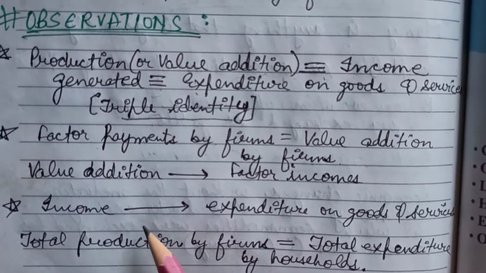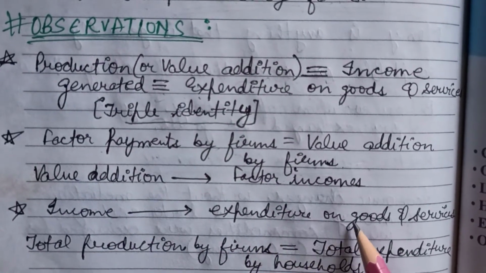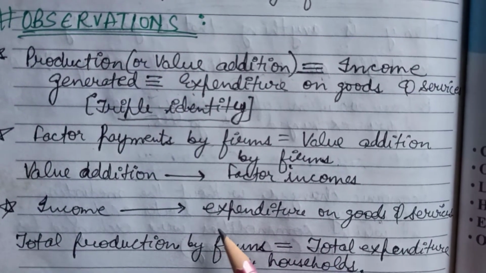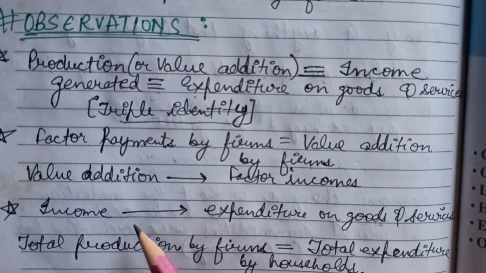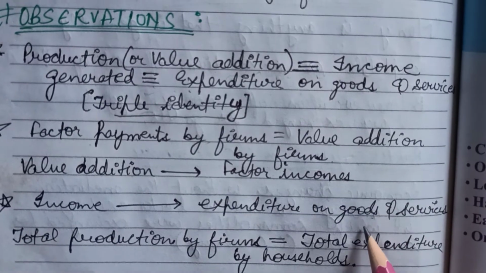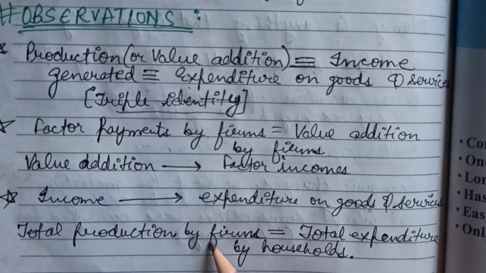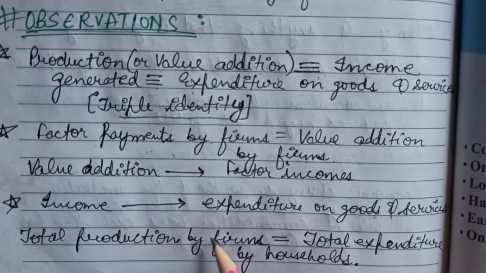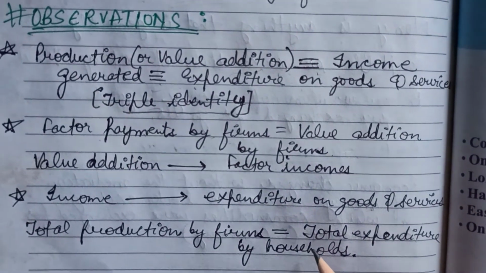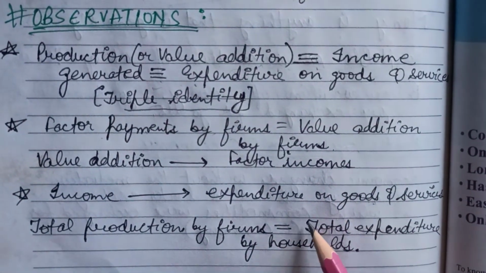The third observation is that the income generated is converted to the expenditure on goods and services. Because no part of the income is saved by the consumers, they will spend whole of their income in purchasing some goods and services, because of which again the producer sector or the firms have to do the production activity. Therefore, total production by the firms is equal to the total expenditure by the households. So this was all about the observations or the conclusions which we have drawn from this model.